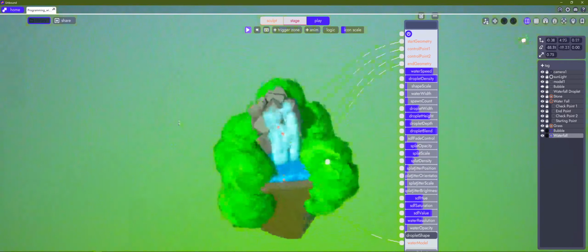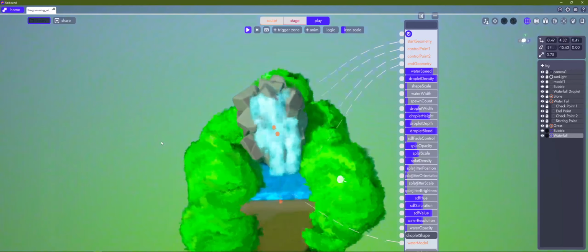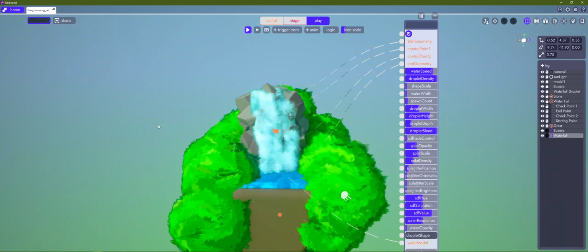This is the progress so far I made with my waterfall, and it's pretty awesome.